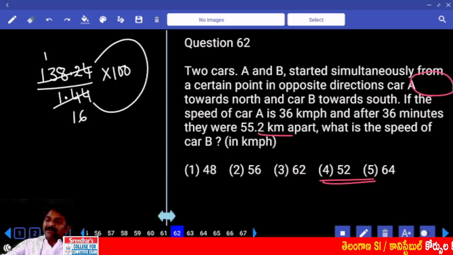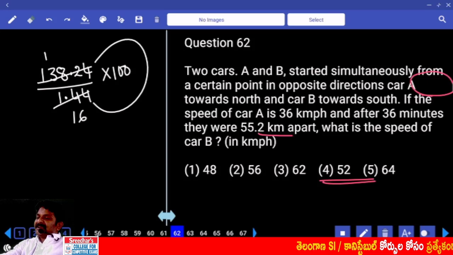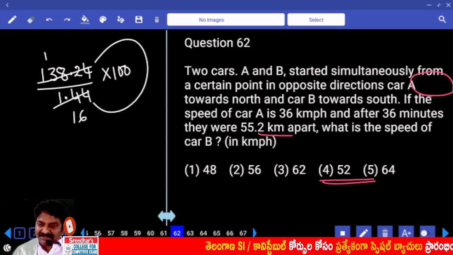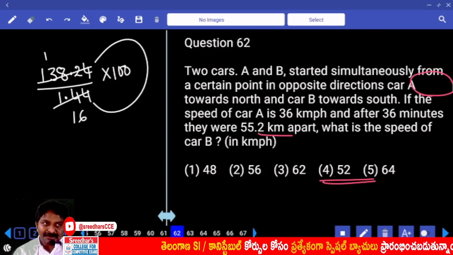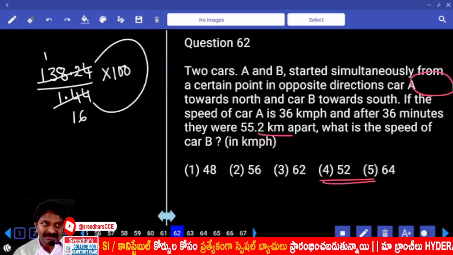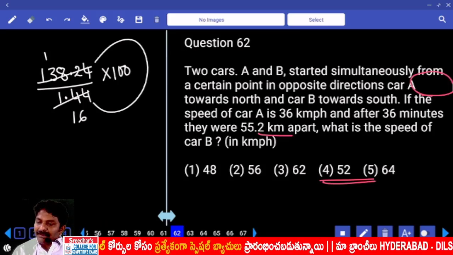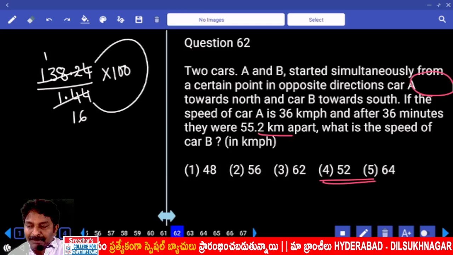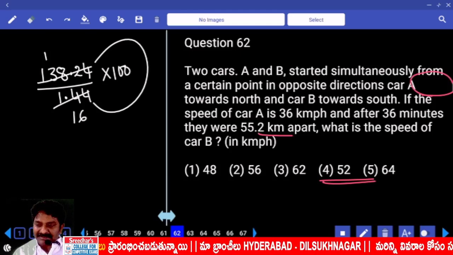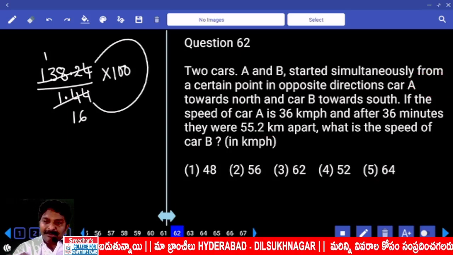2 cars A and B started simultaneously from a certain point in opposite directions. Car A towards north and car B towards south. They both are moving in opposite directions. That is enough for us. Rest all data, whether east to west or north south, doesn't matter. If the speed of A is 36 km per hour and after 36 minutes they are 55.2 kilometers apart, what is the speed of B in kilometer per hour?